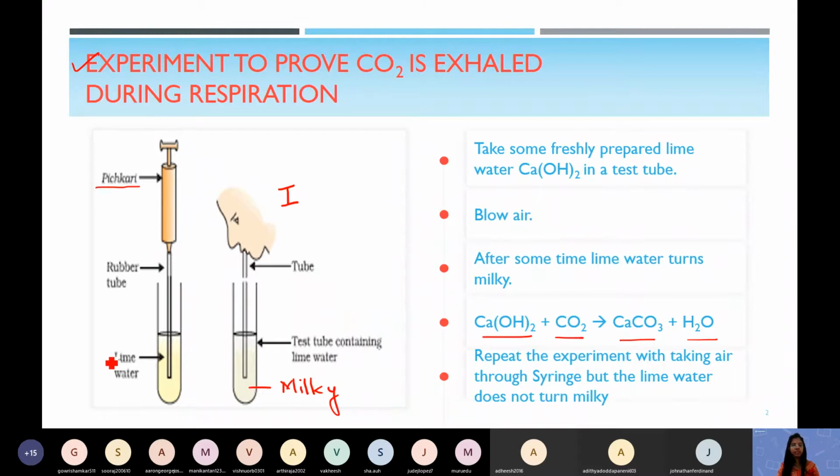The lime water is not turning milky. So it shows that the exhaled air has more carbon dioxide. About 40% of the exhaled air is carbon dioxide, and due to that the lime water can turn milky. But in the atmospheric air, the percentage of carbon dioxide is very less, that is 0.03%, and due to that it cannot turn the lime water milky. This experiment shows your exhaled air contains carbon dioxide.